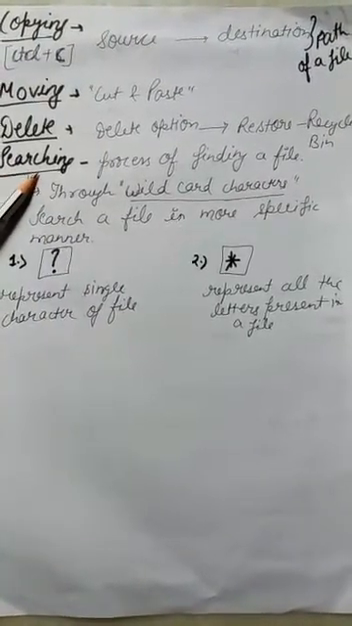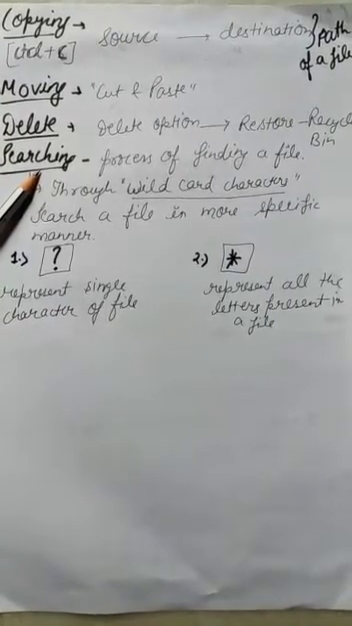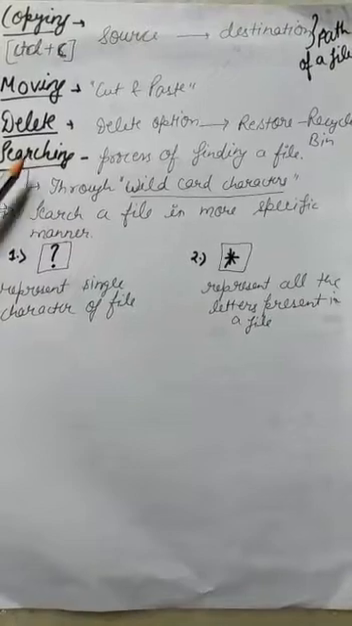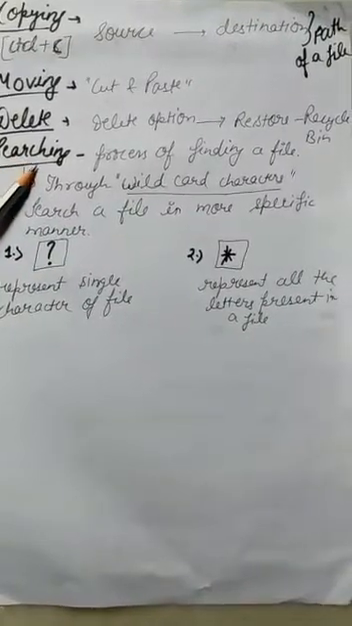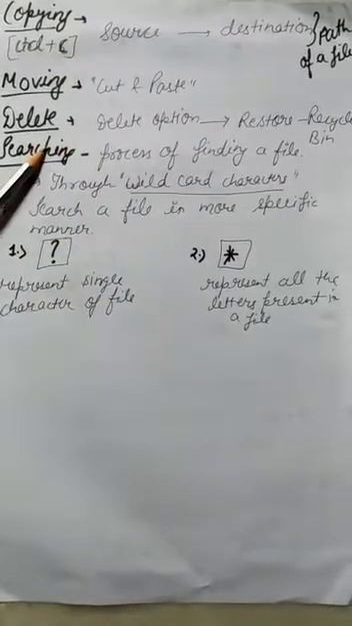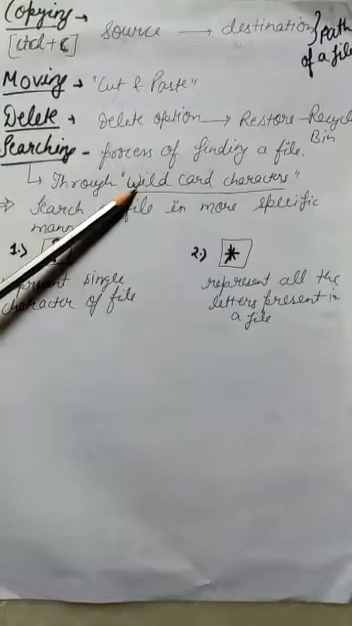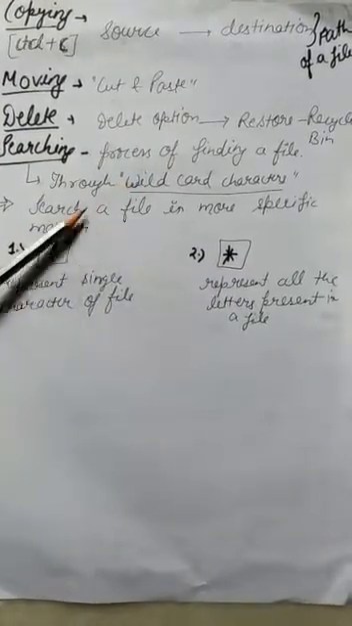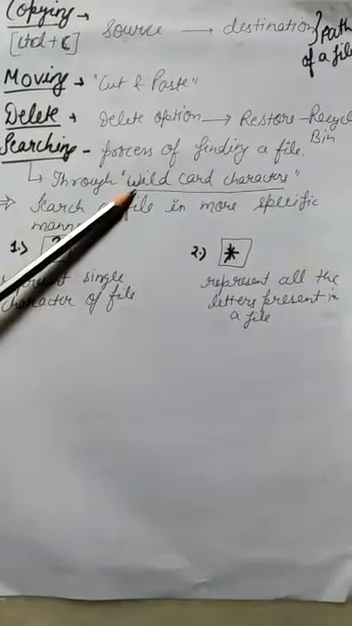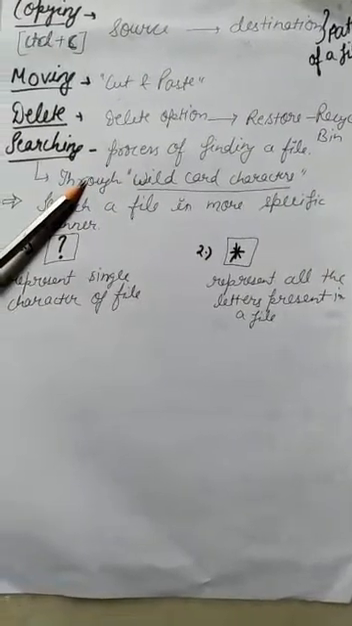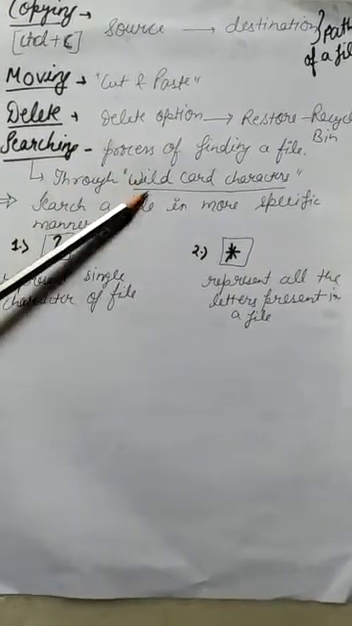Then last is searching. Suppose you have misplaced a file, how are you going to search for it? Searching is the process of finding a file on a computer. Now we can find the file through wildcard characters. This is a new term for you, wildcard characters. Sometimes we need to search for a file in a more specific manner. That's why we use wildcard characters.